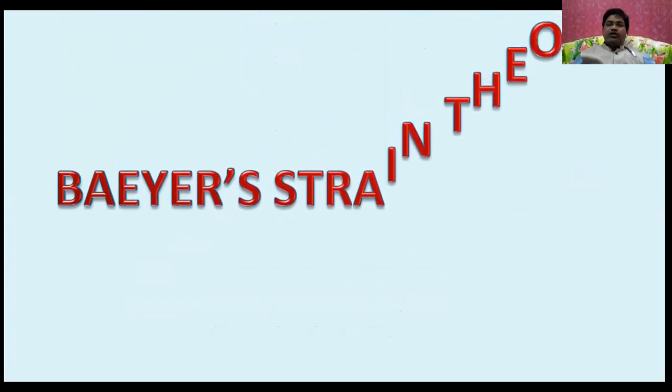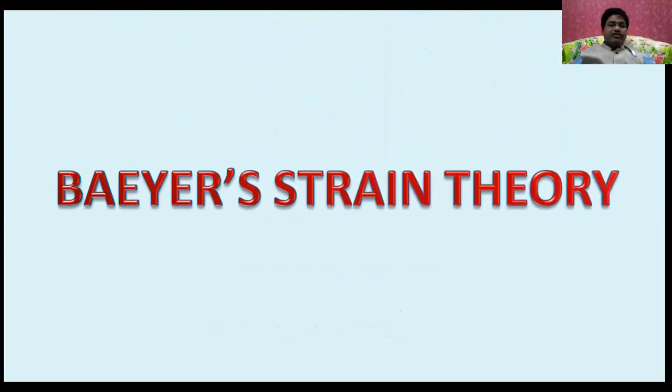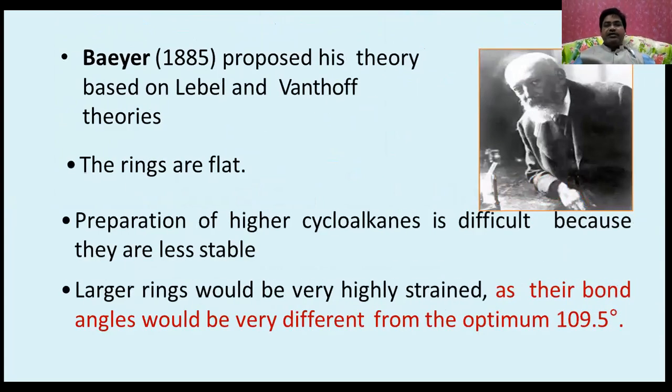This is also called Bayer's strain theory. What is meant by Bayer's strain theory? The scientist Bayer, in 1885, proposed his theory based on Le Bel and van 't Hoff theories. The rings are flat. Preparation of higher cycloalkanes is difficult because they are less stable. Larger rings would be very highly strained as their bond angles would be very different from the optimum 109.5 degrees.